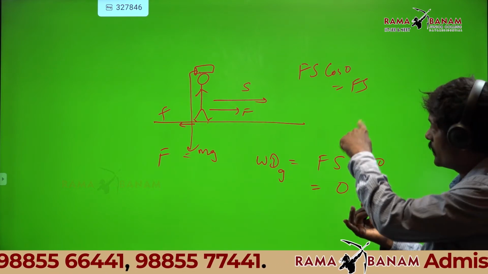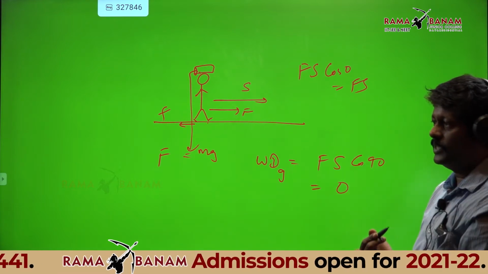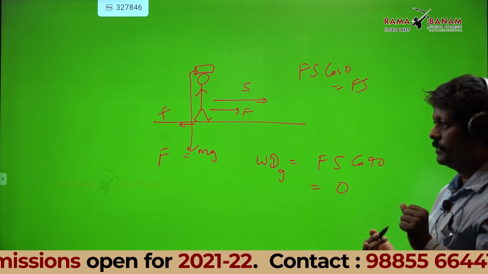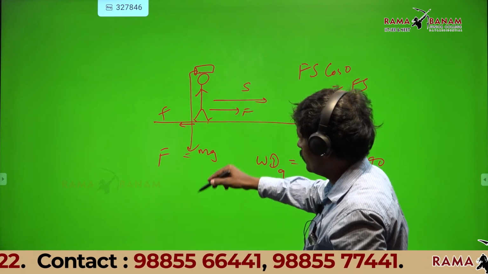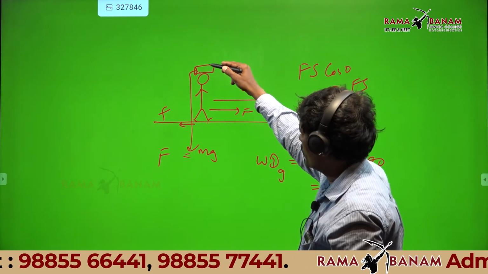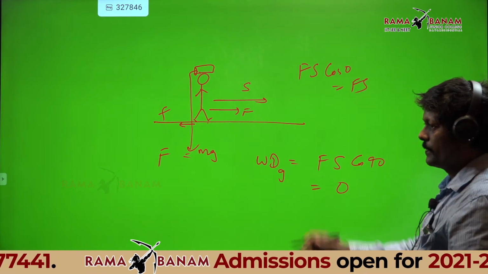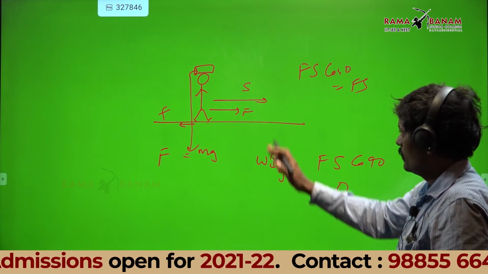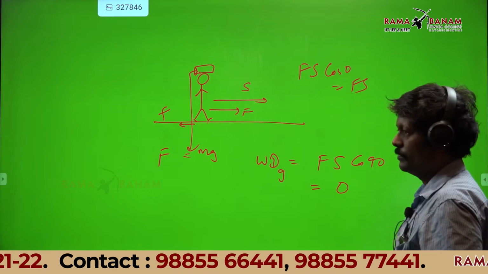Work done by gravitational force on the luggage and man is 0. Look at the points here. What is the reason? mg is downward, displacement is forward, Fs cos 90 is 0.